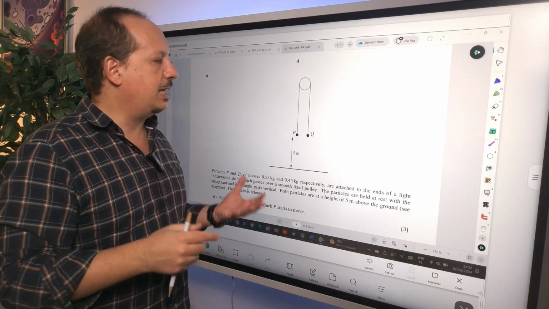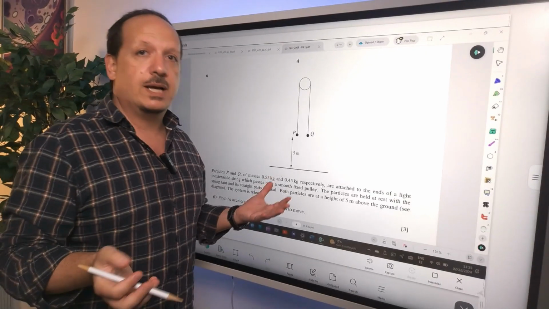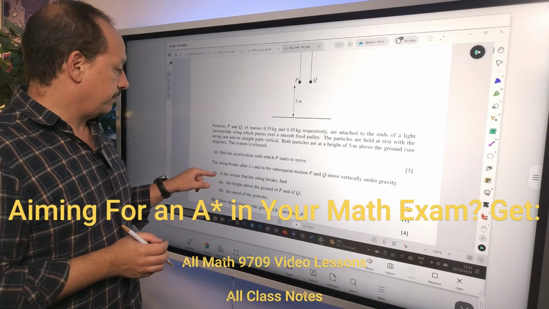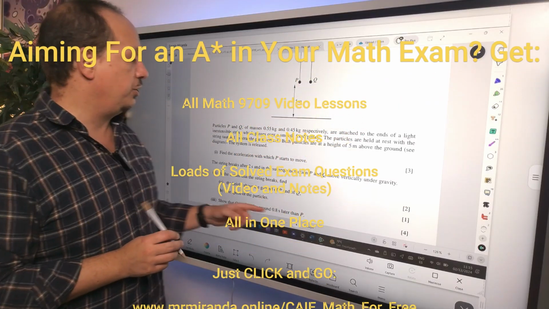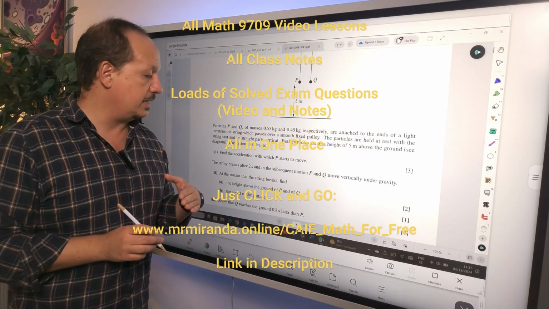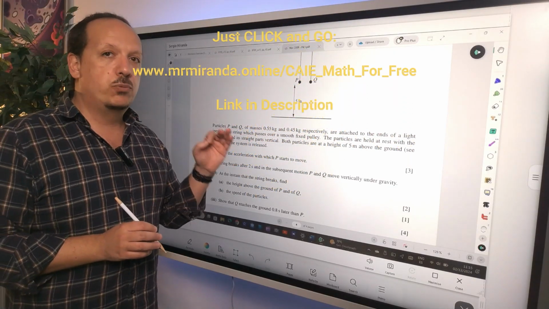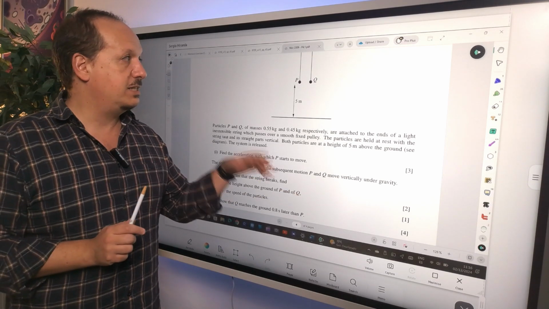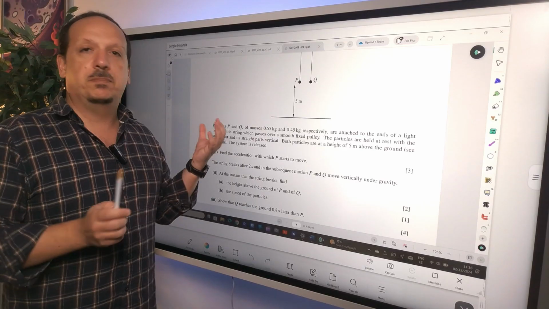Now you have to adapt the situation that you already understood using the laws of mechanics that you've learned. What is the question? At the instant that the string breaks, find the height above the ground of P and Q. So you want to know the height above the ground of P and Q the moment the string breaks. So for you to think of the mechanics of this, you have to consider the string complete, not broken.